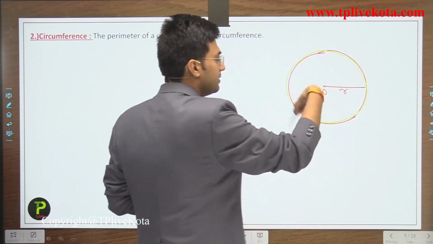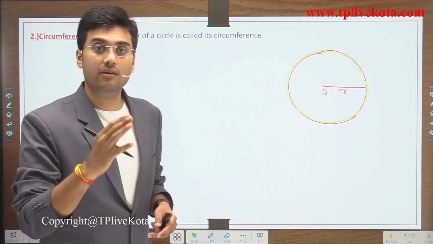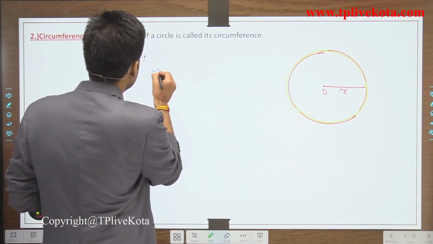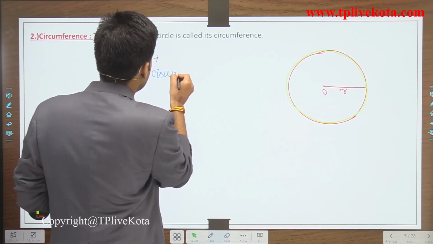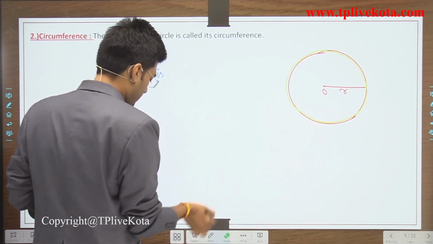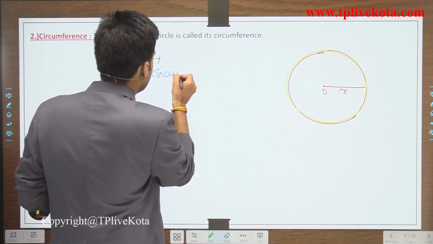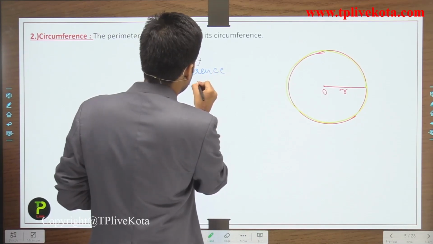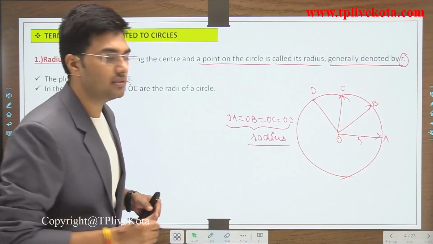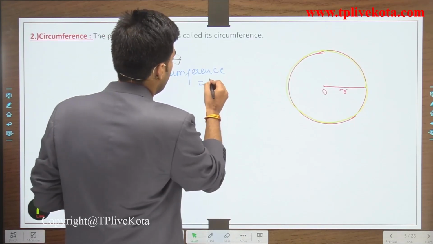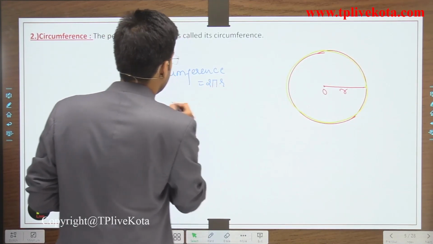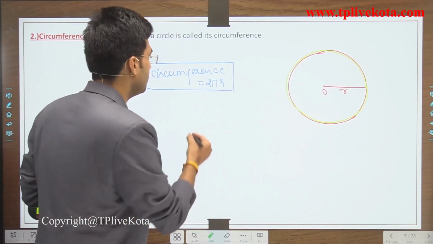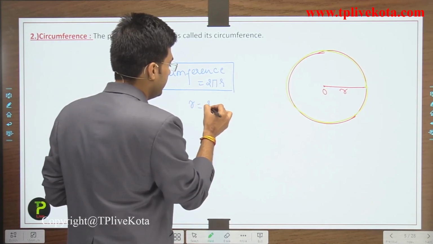This complete length is the circumference. So students, we can write here: circumference is equal to 2 pi r. This is the formula for circumference, and here r is the radius.